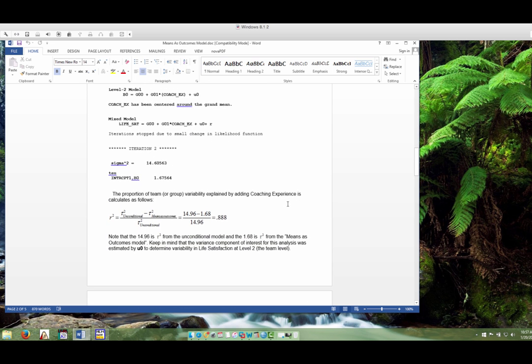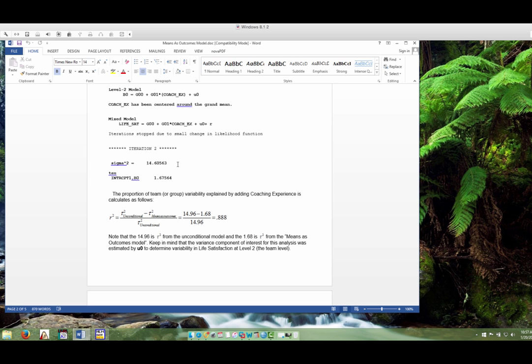I'm going to skip down to the first important piece of information from the output. At the individual level, level 1, our variance around the grand mean is 14.61.